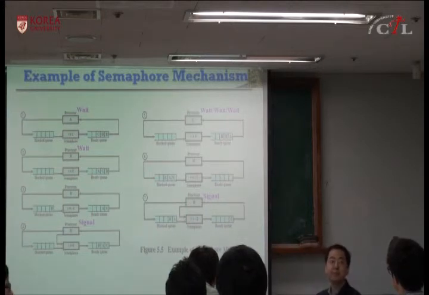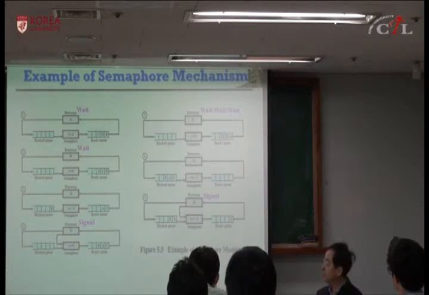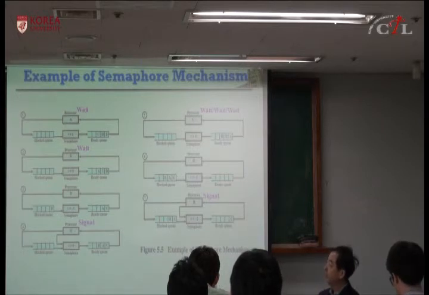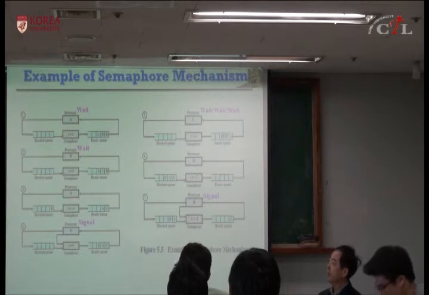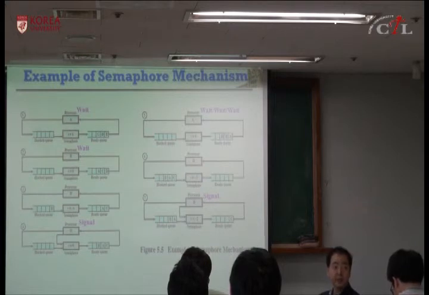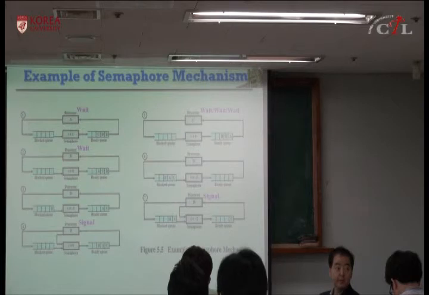I don't quite understand the change from number 4 to number 5. Number 5? Okay, so when D is scheduled, the value of S was minus 1, which means 1 process or thread is waiting for the semaphore.